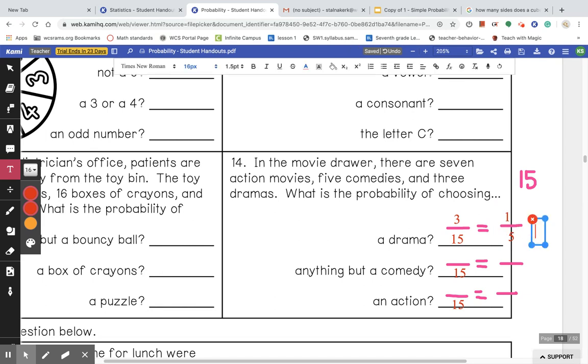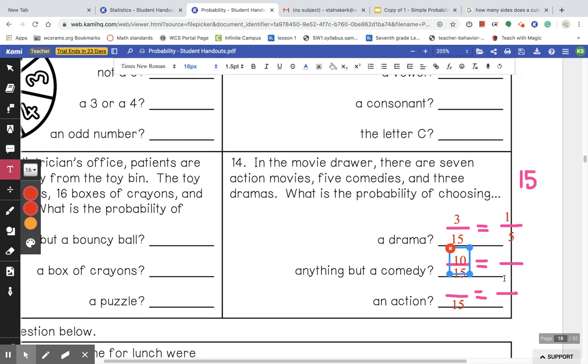All right, so anything but a comedy. So we have action, comedy, and drama. So what are the odds that you're going to choose not a comedy? Okay, so we're just going to add 7 and 3. 7 plus 3 is 10.